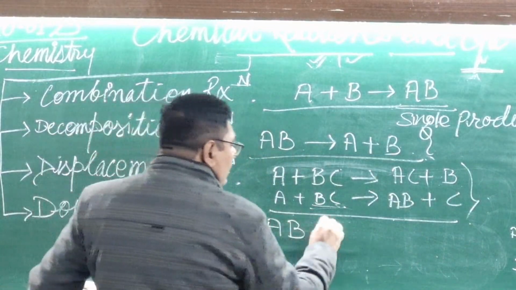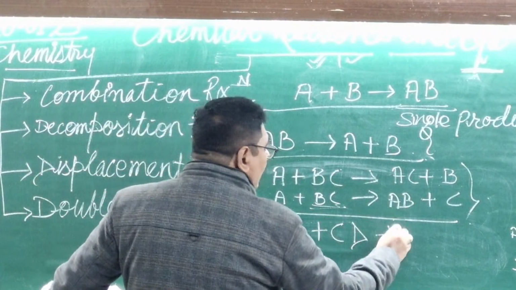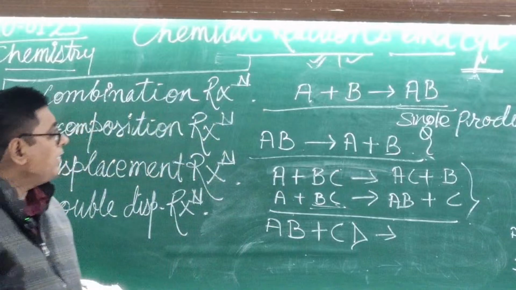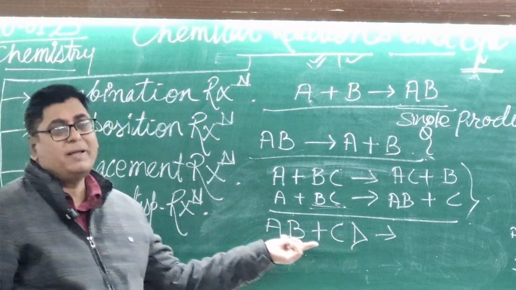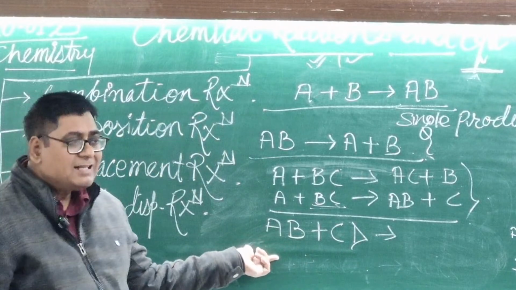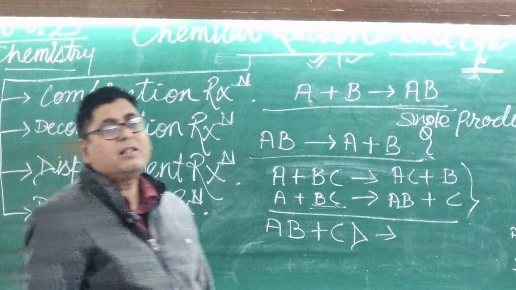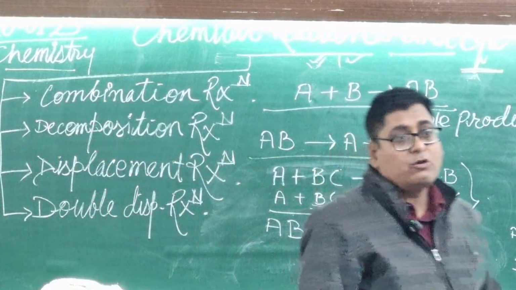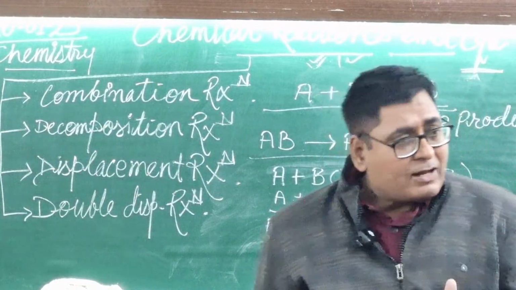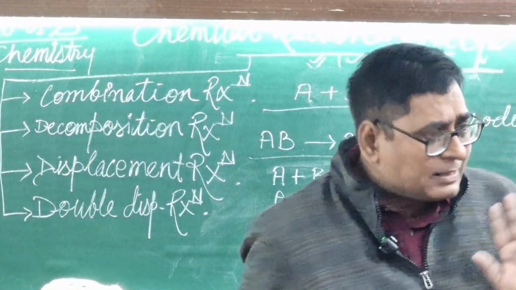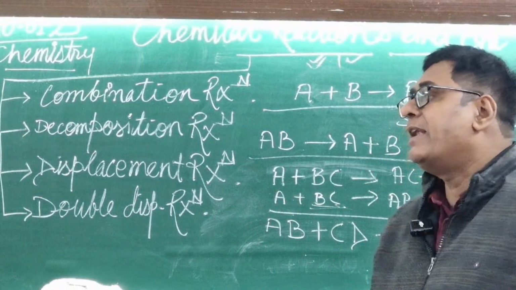AB, the general formula of a double displacement reaction. In this reaction, AB is a compound and CD is also a compound. It means a compound is reacting with another compound. Everyone knows that in a compound, the first portion is the positive ion and the second has the negative ion. Is that clear? First one has the positive ion and second one has the negative ion.